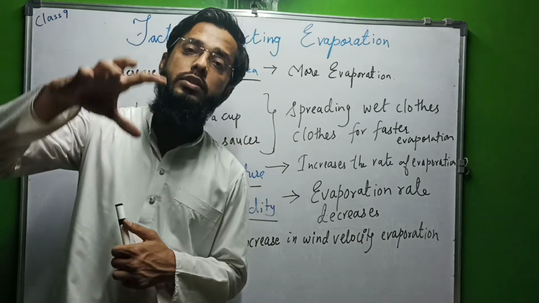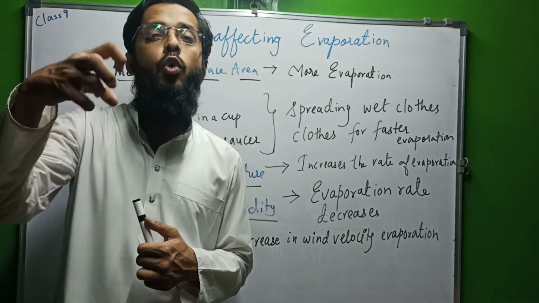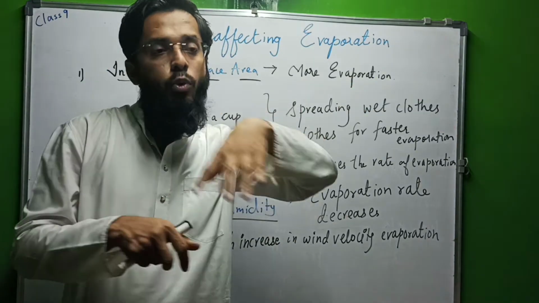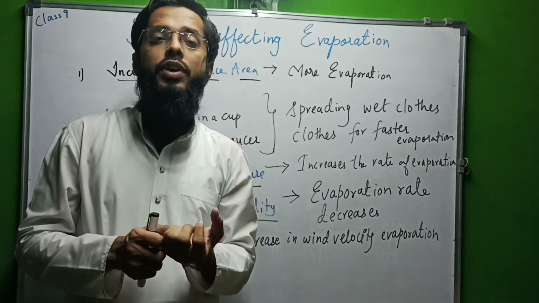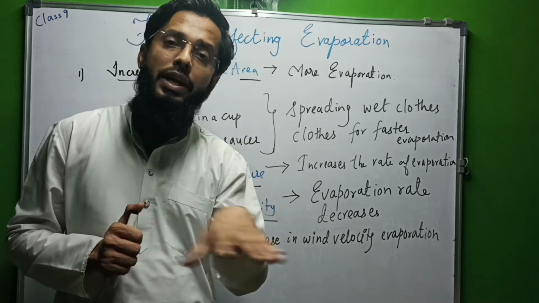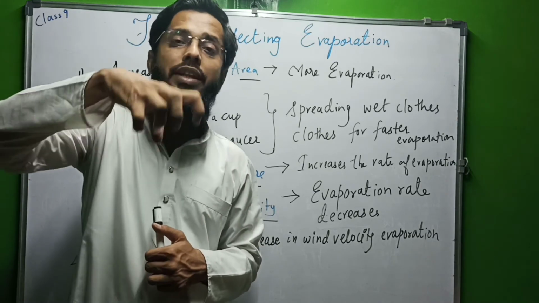Why? Because the atmospheric air can hold only a limited amount of moisture. So if there is already moisture in the atmosphere, it will not easily allow the water molecules to evaporate.